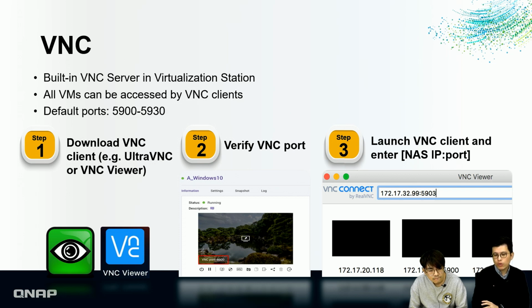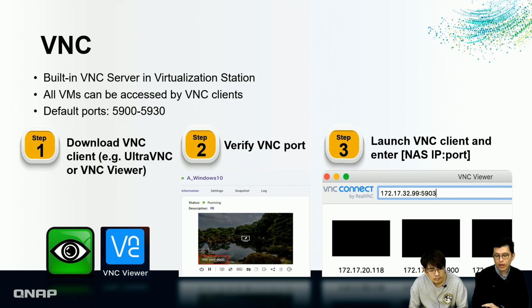Besides that, if you have any preferred VNC client, you can also use the VNC client to access your VMs. These are the default ports for the VNC console, and we configure them as 5900 to 5930. So how are we going to use VNC? There are 3 steps for your reference, and in the following we're going to show you the real demo. The first one is you have to download a VNC client, such as UltraVNC or VNC Viewer.